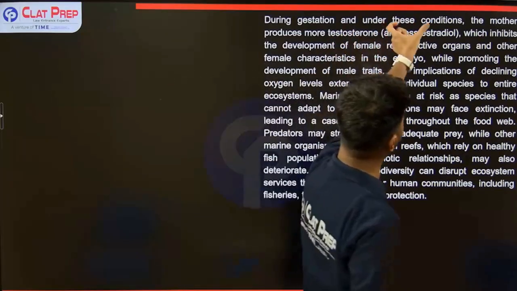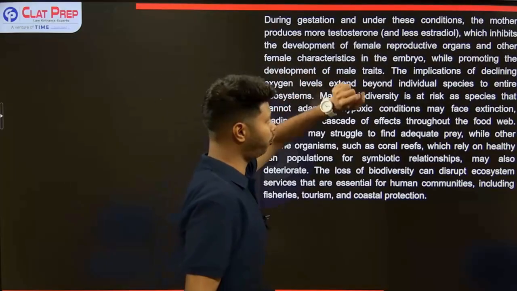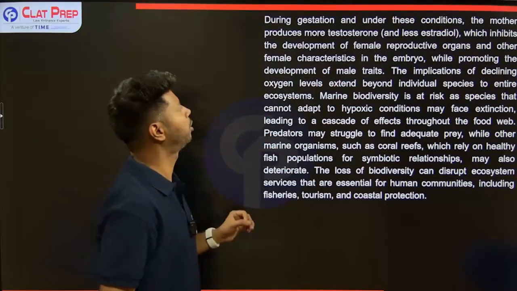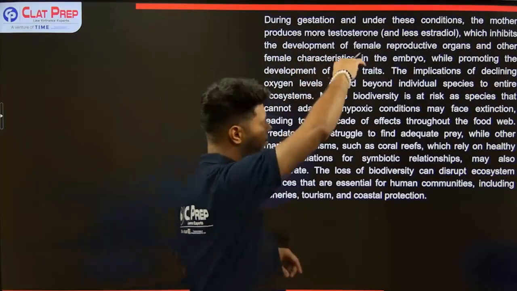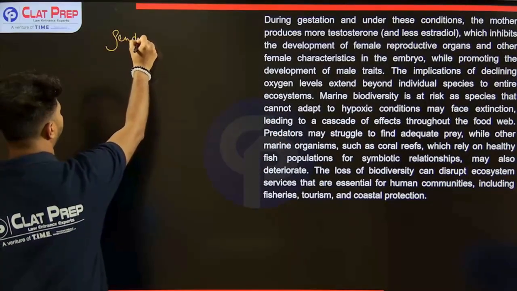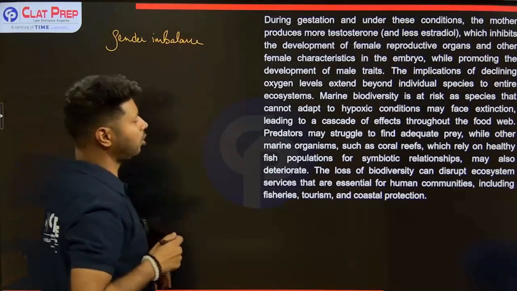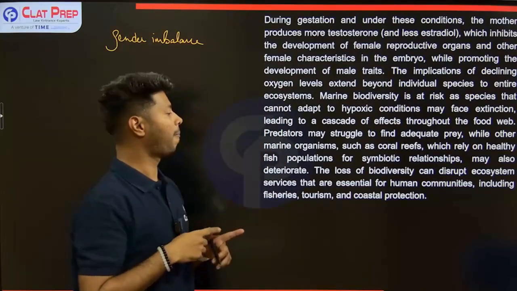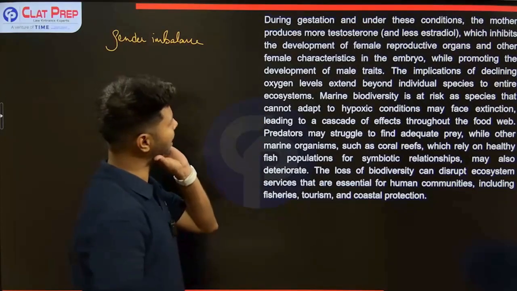During gestation and under these conditions, the mother produces more testosterone, which inhibits the development of female reproductive organs and other female characteristics in the embryo, while promoting the development of male traits. So, all of this is happening during the embryonic stage. So, basically, this will cause a gender imbalance, and even within the females there may be a situation where the female traits may not fully develop. That is a major issue.